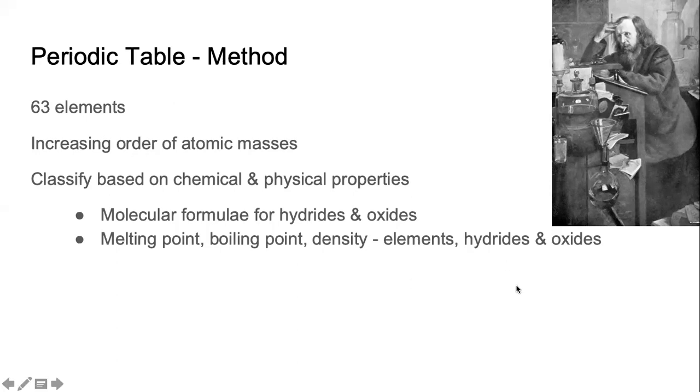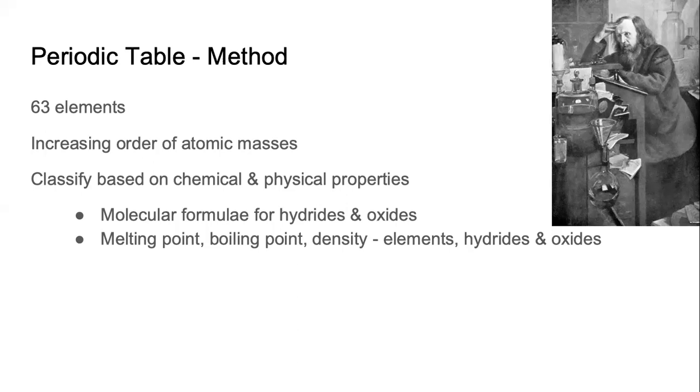After he arranged the known elements in the increasing order of their atomic masses, he grouped them based on their chemical and physical properties. Understand the difference. Understand how what he is doing is different from what Dobereiner and Newlands did.